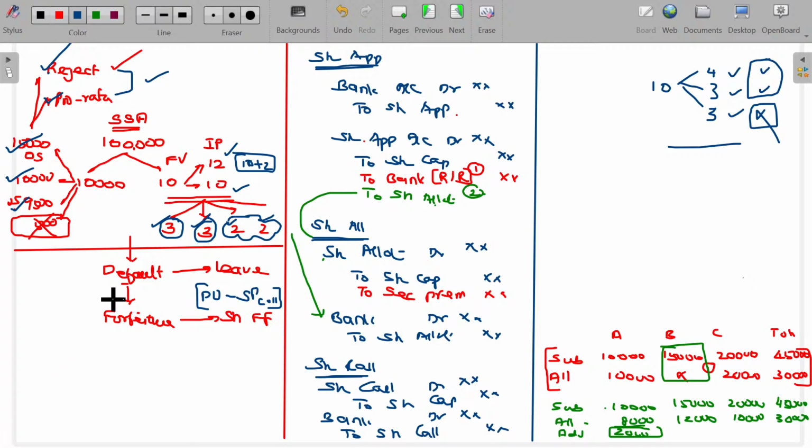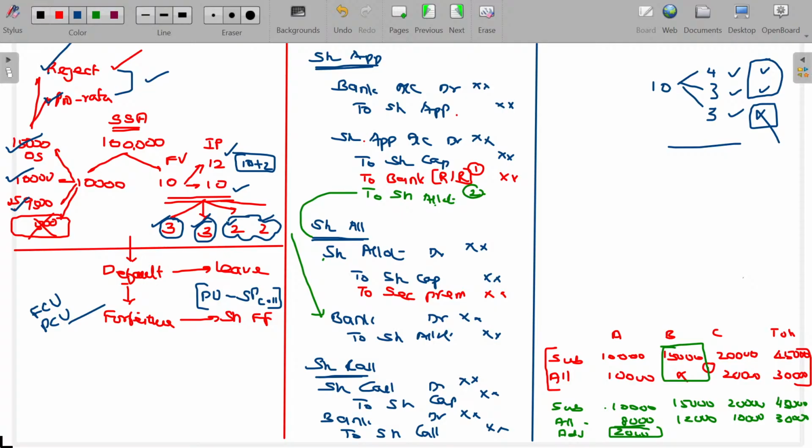Forfeiture happens at what point in time, sir? Fully called up state or partly called up state. So I have to incorporate all these variants in the subsequent lectures. This second block is very, very important. Each and every term I use here, keenly observe and try to use it in your solution. So forfeiture can be possible at fully called up state or partly called up state.